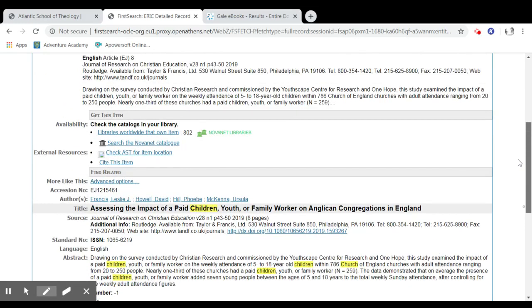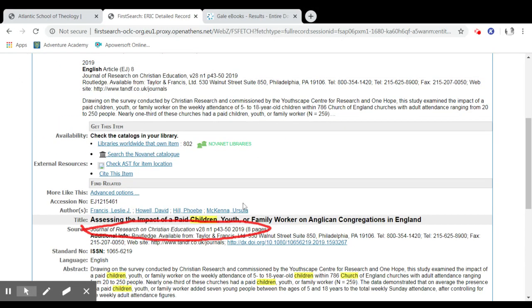And this is an article in the Journal of Research on Christian Education. Let's see how far we can go in this. All right. Let's click this external link here.